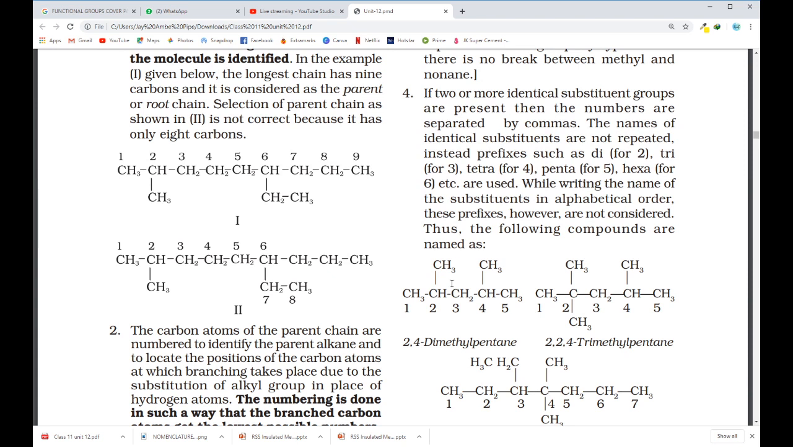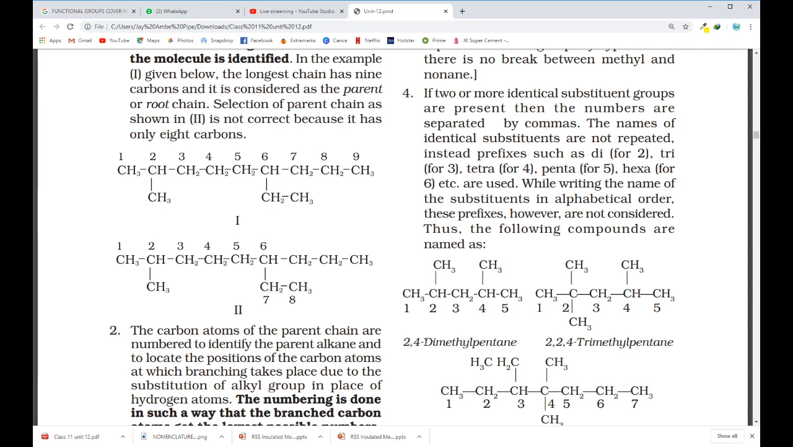Next, if I have two substituents present, now you see both the substituents are the same. In this case, again I'll give numbering. I have to give numbering in a way that the branch carbons get the lowest possible number. So whether I start from the left side or right side, 1, 2, 3, 4, 5, or 1, 2, 3, 4, 5, in both cases these are getting 2 and 4. Now, here both the functional groups are the same. So instead of writing 2-methyl, what do we write?